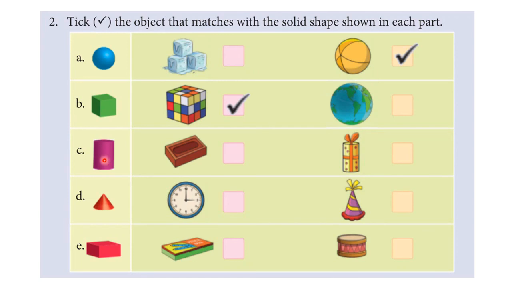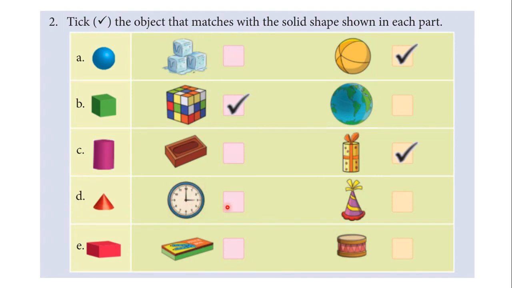Coming to C, here we have a cylinder, and this seems to be a matchbox which is in the shape of a cuboid, and we will not tick this box, and we can tick this box because this is in what shape? This is in cylindrical shape. We will tick this box. Here we have a cone, and this is a clock, and it is circular in shape.